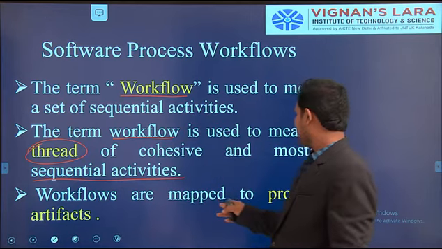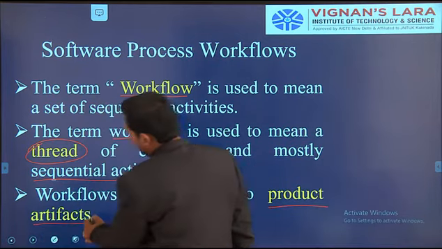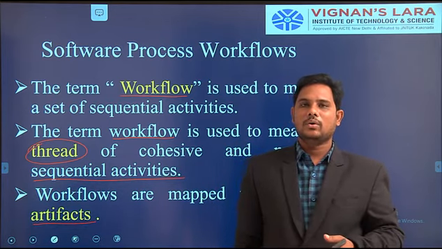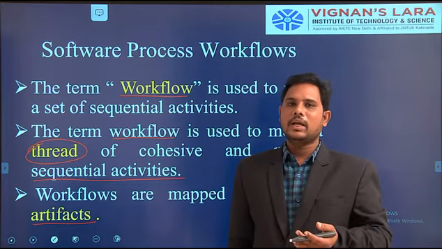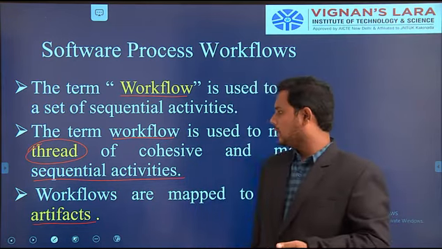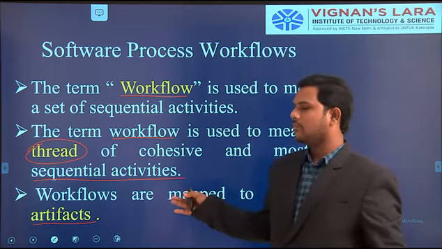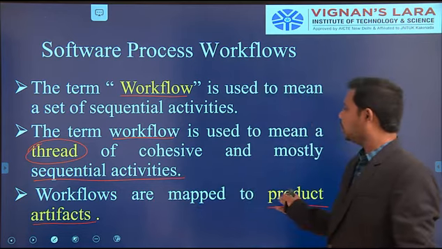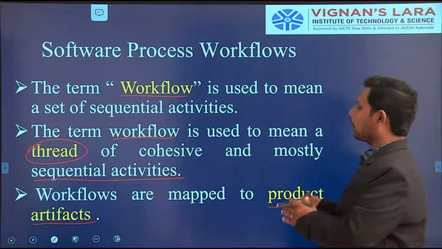The workflows are mapped into products and artifacts. Each and every product contains artifacts. In the last class I told you already about the five artifacts: management artifacts, requirement artifacts, design artifacts, implementation artifacts, and deployment artifacts. Each artifact is used to execute each activity, and all the artifacts are involved in the product. So the process workflows are mapped into product artifacts, and all the activities are mapped into the product artifacts.